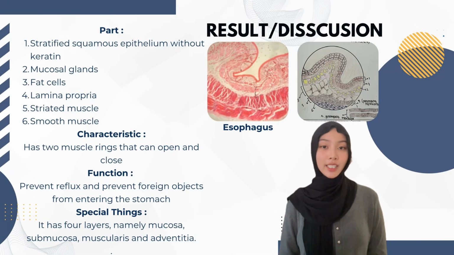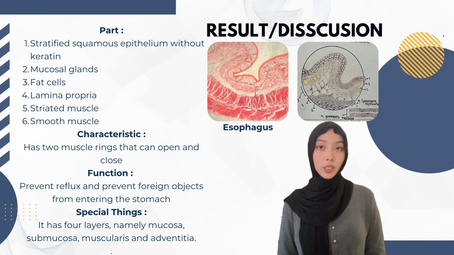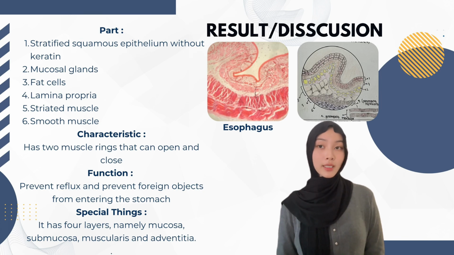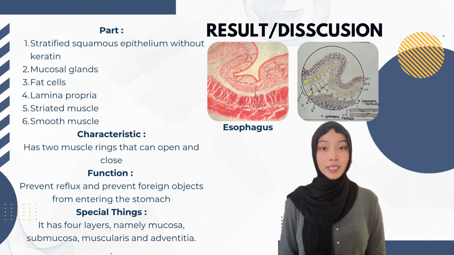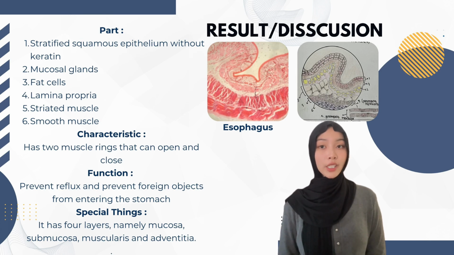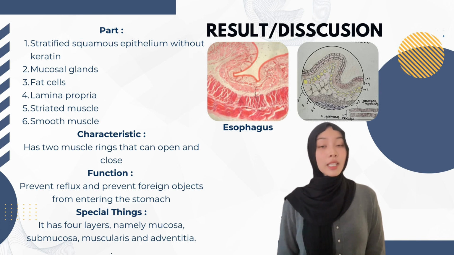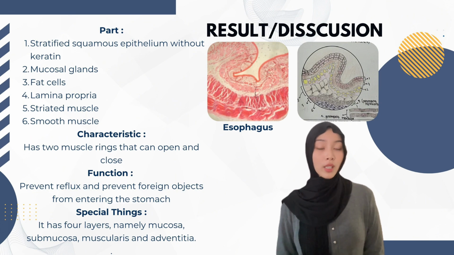Next, results and discussion: esophagus. The parts of the esophagus are stratified squamous epithelium without keratin, mucosal glands, fat cells, lamina propria, striated muscle, and smooth muscle. The characteristic is that it has two muscle rings that can open and close. The function is to prevent reflux and prevent foreign objects from entering the stomach. The special thing is it has four layers, namely mucosa, submucosa, muscularis, and adventitia.